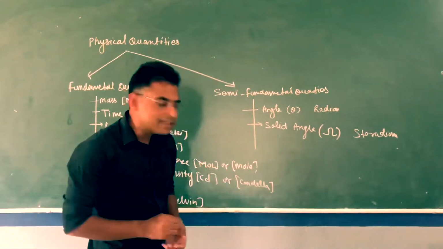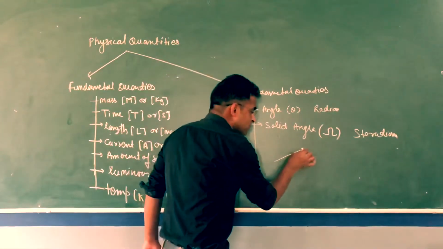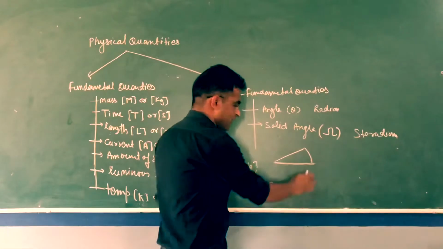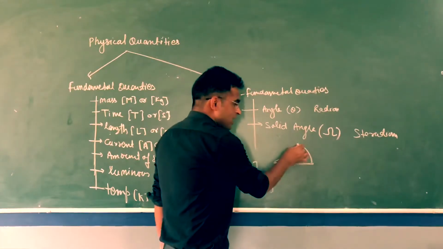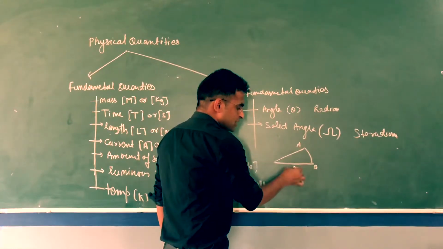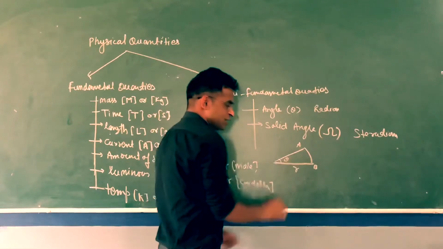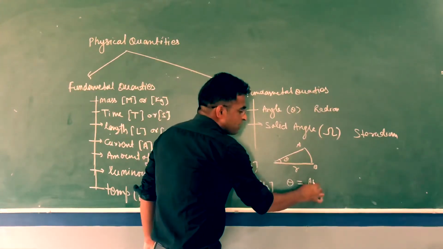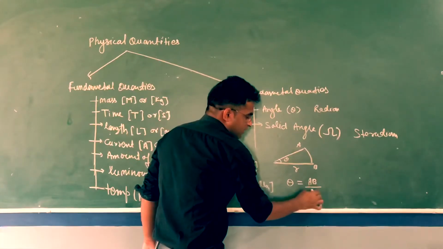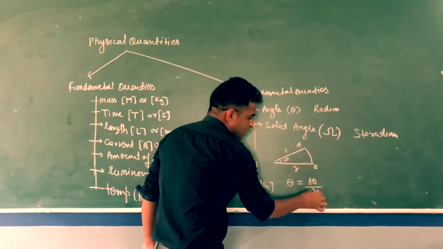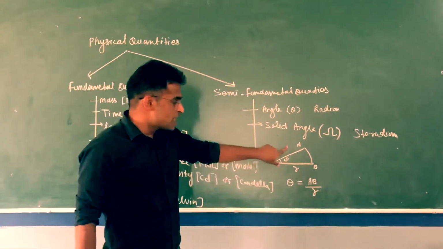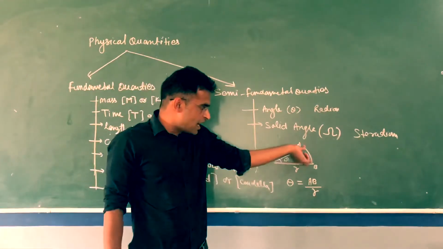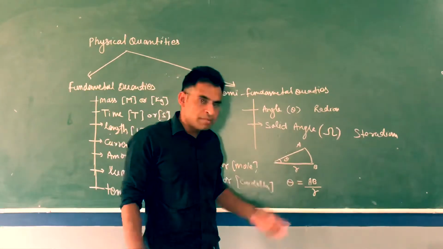Now what are angle and solid angle? Angle means plane angle. Just like if I draw this, it's an arc of a circle. If I take this point A, this point B, and this arc length, then this angle is theta, and theta is equal to arc length divided by radius, AB divided by R. So this angle is called plane angle.